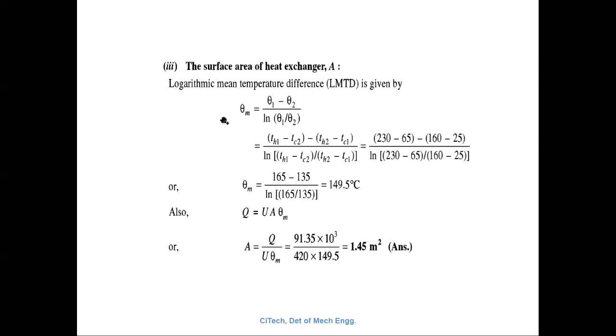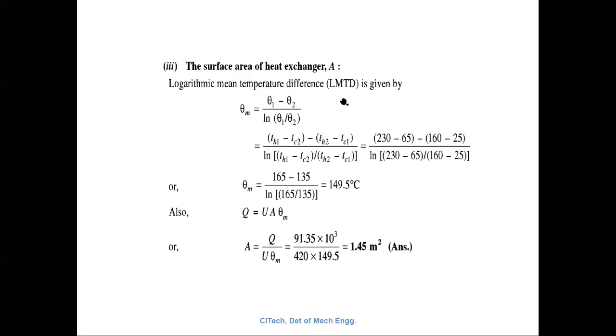What is theta m? The logarithmic mean temperature difference is given by theta m is equal to theta 1 minus theta 2 divided by ln of theta 1 divided by theta 2. What is theta 1?